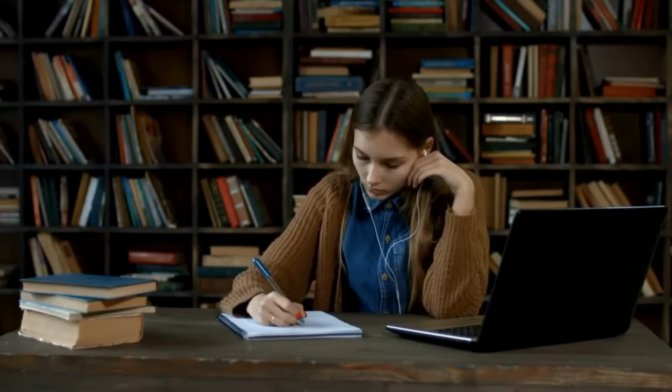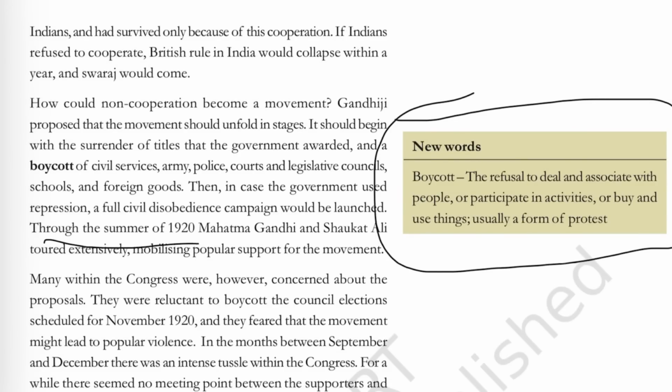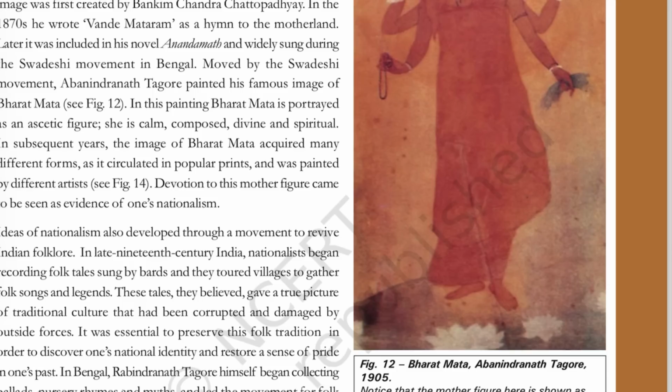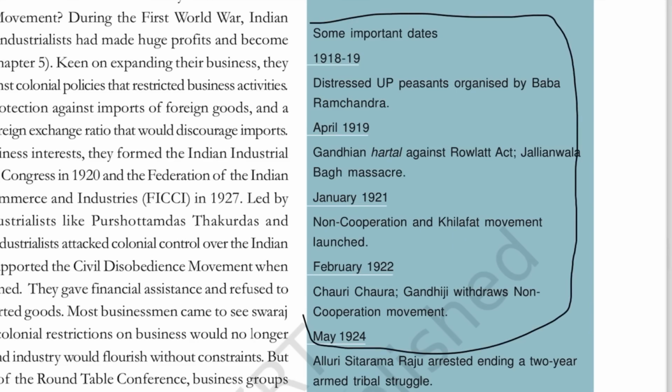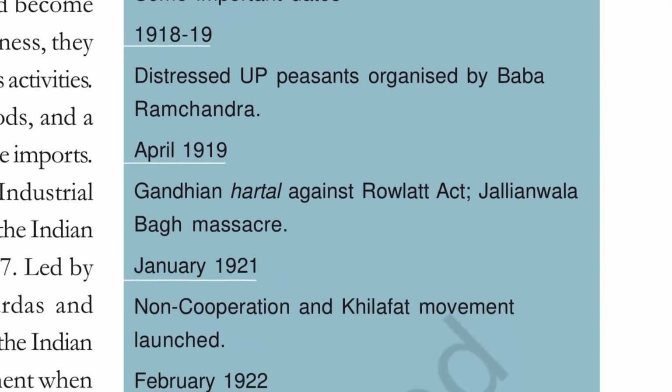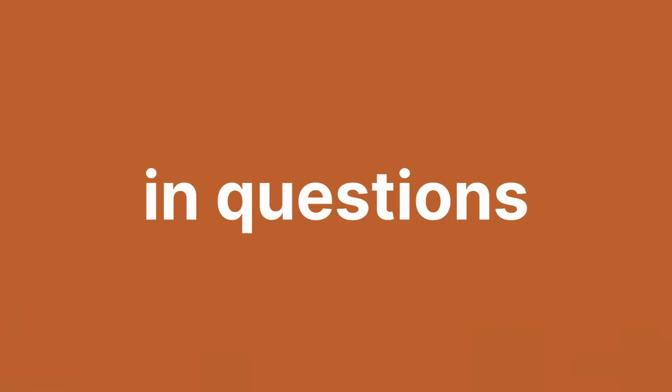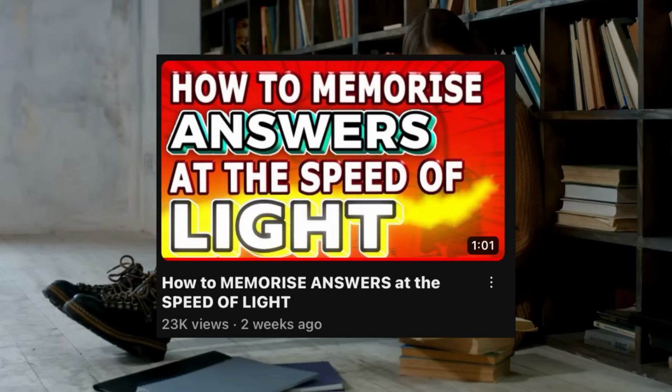While reading the NCERT, the definitions and everything that can be formed into an MCQ, write all of these in a small copy and revise them twice, thrice a day so that when you're giving the exam, you'll have a good memory. This includes the names of artists of these random pictures and any dates that you have found in any of the chapters. Coming to dates, in history, do prepare a timeline of everything given in the book. This makes it easier to memorize history as a story and can be asked directly in questions. To memorize questions faster, you can go and watch this video.